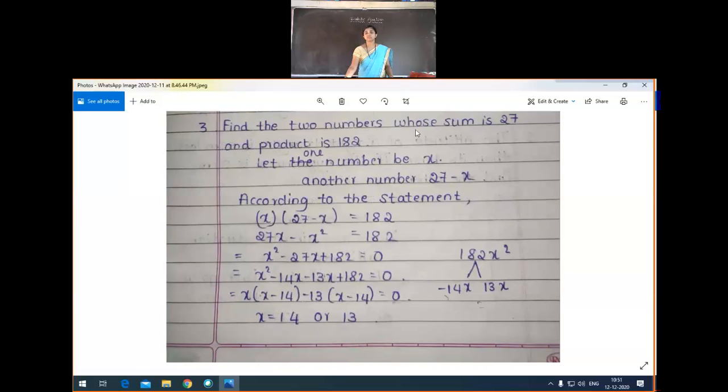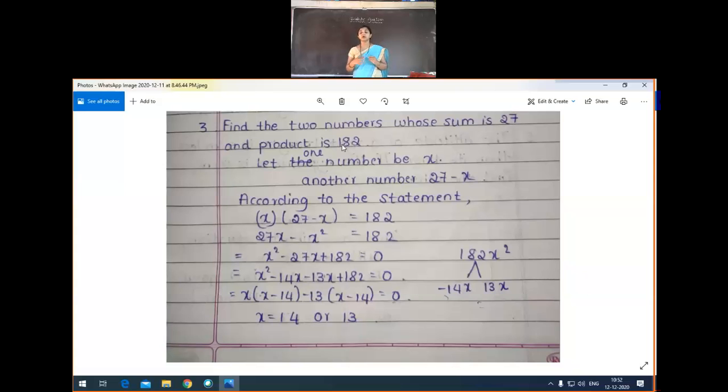Find the two numbers whose sum is 27 and the product is 182. Okay, the question is find the two numbers. Whose sum is 27, in the sense when we add the two numbers, the sum is equal to 27. Either the numbers must be 20 and 7, 27, or 19 and 8, 27, like that. We don't know which two numbers, but the sum is 27, product is 182. If we add the two numbers, we'll get 27. If we multiply the two numbers, the answer is 182.